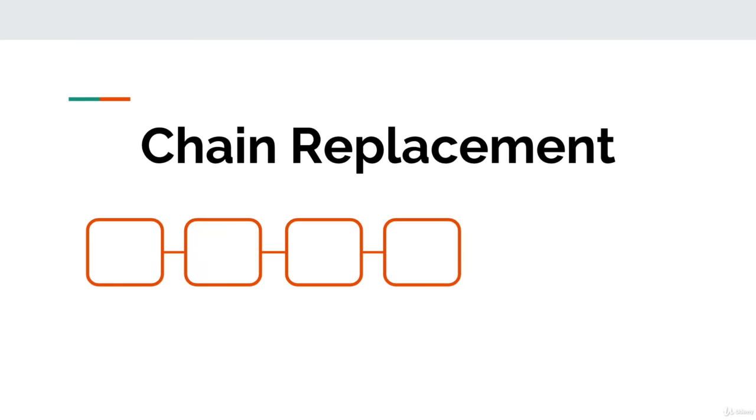Now let's discuss chain replacement. So the blockchain should be able to replace its chain with a new chain of blocks, as long as the new chain is longer and it deems that the incoming chain of blocks is valid. So replacement is this event where the blockchain array of blocks changes from a previous set of blocks to a new valid and longer chain. Now, why is chain replacement necessary?